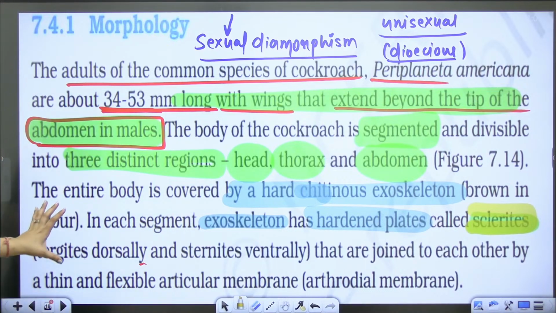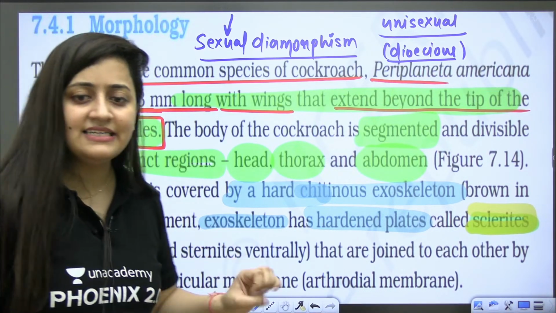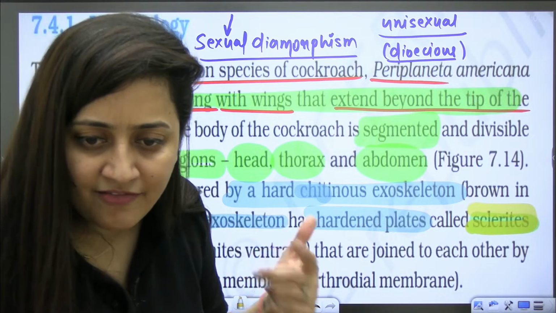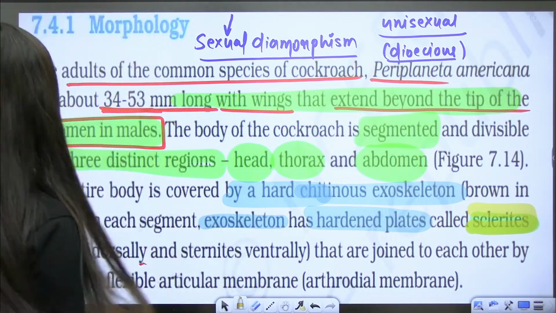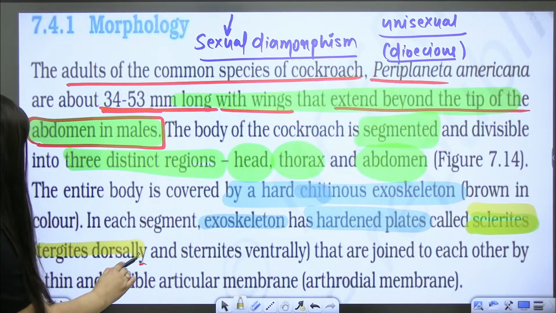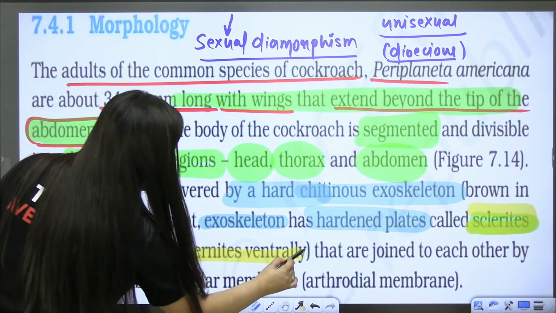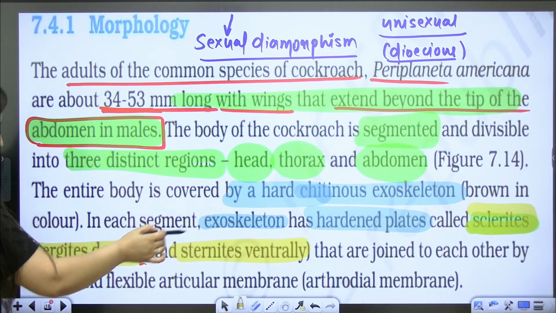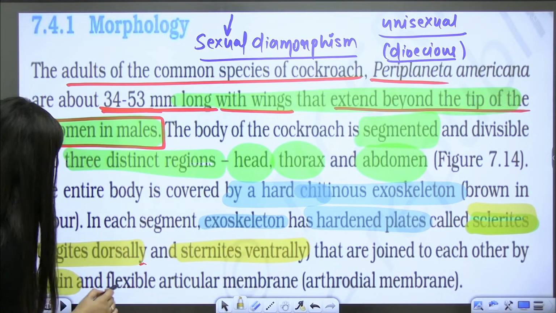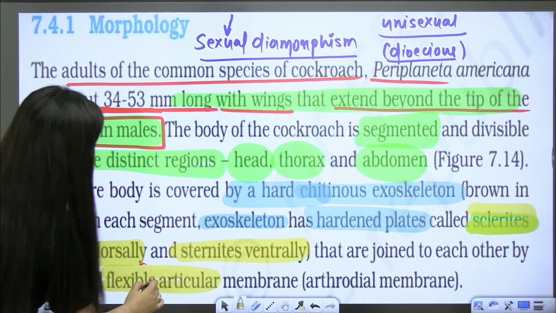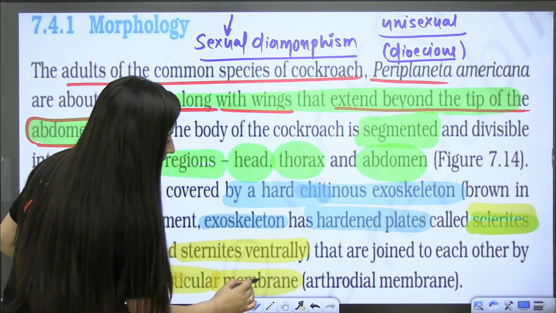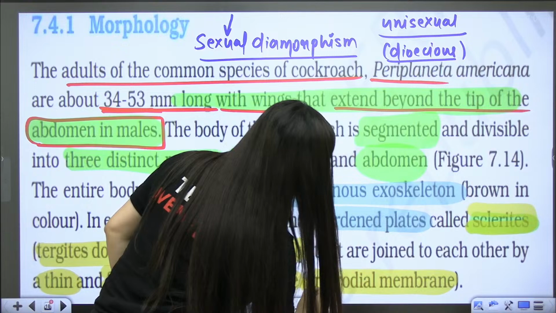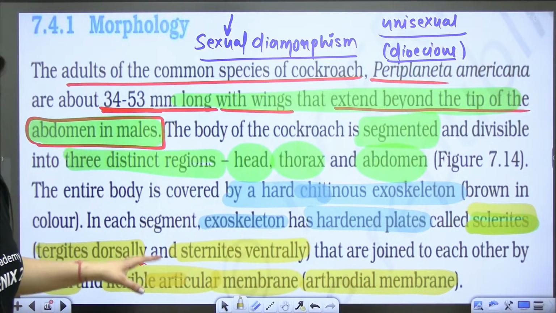So see, NCERT is easy or not? Now I think everything is easy for you. Now, tergites dorsally, sternites ventrally, and pleurites laterally, and they are joined by a very thin and flexible membrane, the articular membrane, the arthrodial membrane.